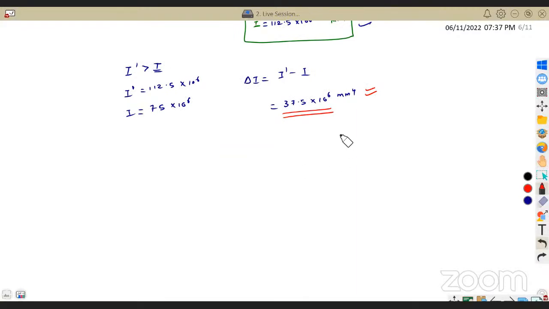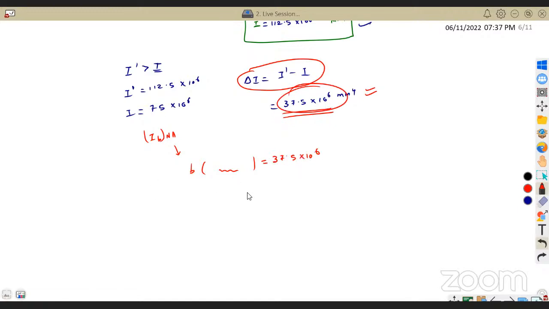Whatever you are getting, B into some number, is nothing but the moment of inertia of B about the neutral axis. That should be equal to the increase in the moment of inertia. I will repeat this point again. The increase in the moment of inertia is nothing but due to the extra plates which I'm adding. So the moment of inertia of that extra plate is nothing but the increase in the moment of inertia, which is 37.5 into 10 power 6. And solve this, you'll get B.